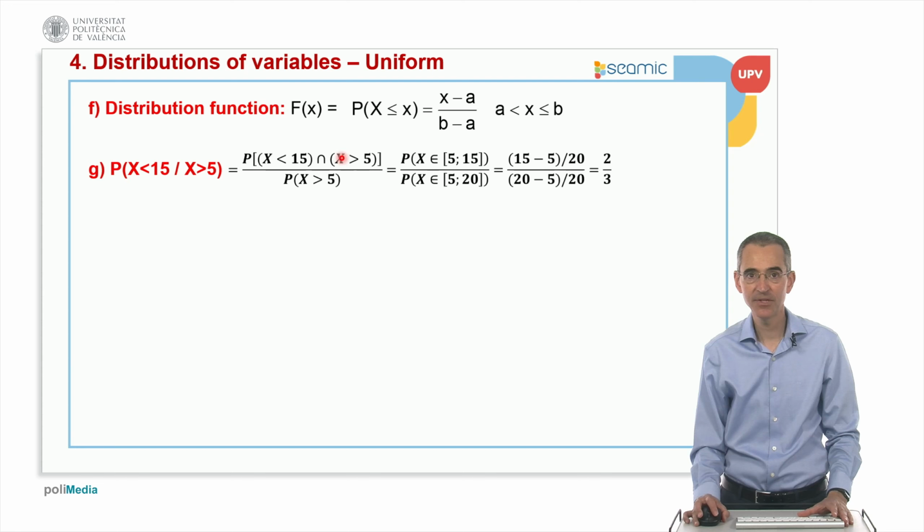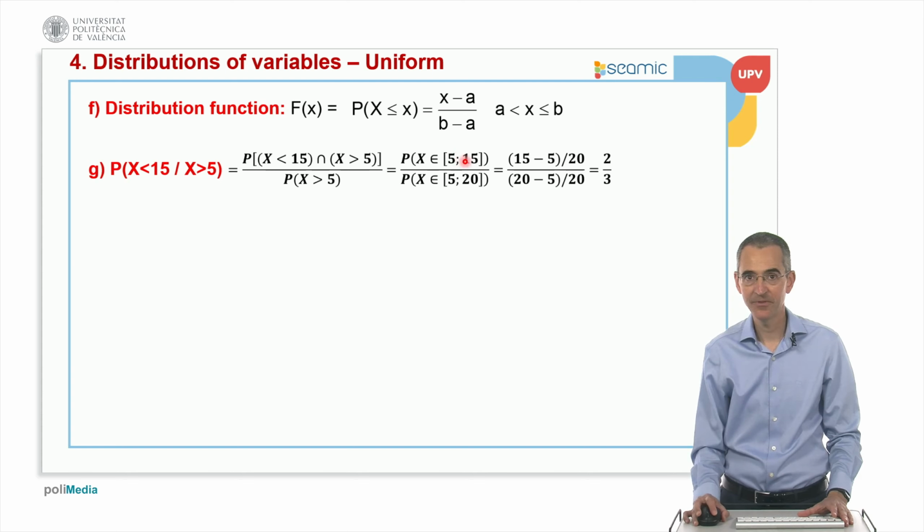And then we have to think about the numerator. So what is the range of values which are less than 15 and at the same time bigger than 5? It's the same as the range of values between 5 and 15. And the denominator, bigger than 5, is the same as being between 5 and 20. Well, this calculation is easily obtained by thinking of the area of a rectangle.